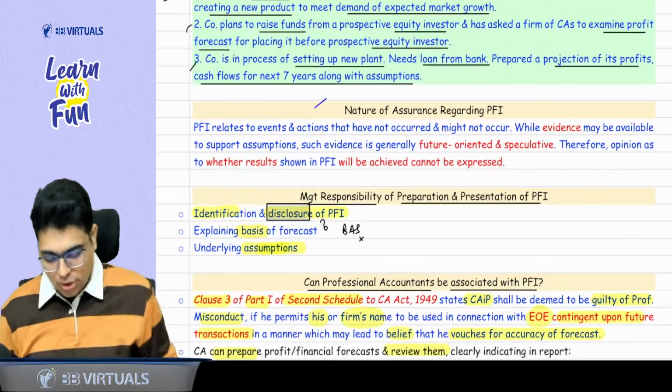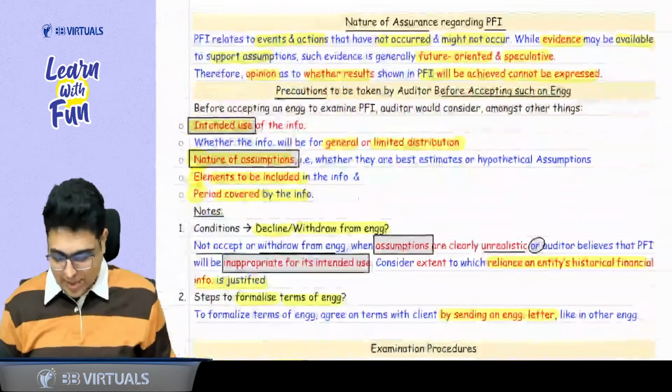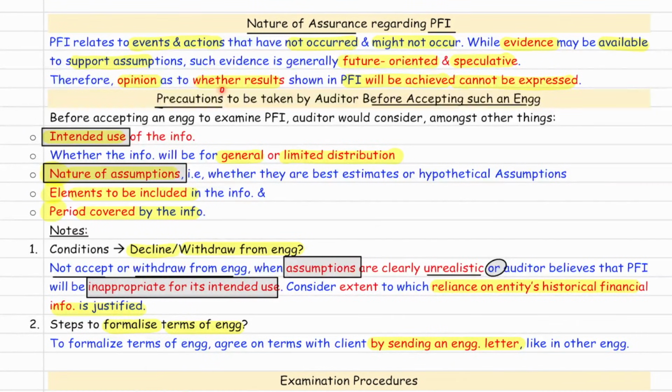Yes, sir. So come to your notes. Same points are written in your book. Let's revise from the book. Precautions to be taken by auditor. Sir, why have they written auditor? Because auditor can also do the checking of PFI. So precautions to be taken before accepting such engagement. So before accepting a PFI, auditor will consider five things. First thing, intended use, then related with whether it is for general or limited distribution. When you are satisfied, take a pen. Pen means P for period covered, E for elements to be included, N for nature of assumption, whether they are best estimate or hypothetical assumption.